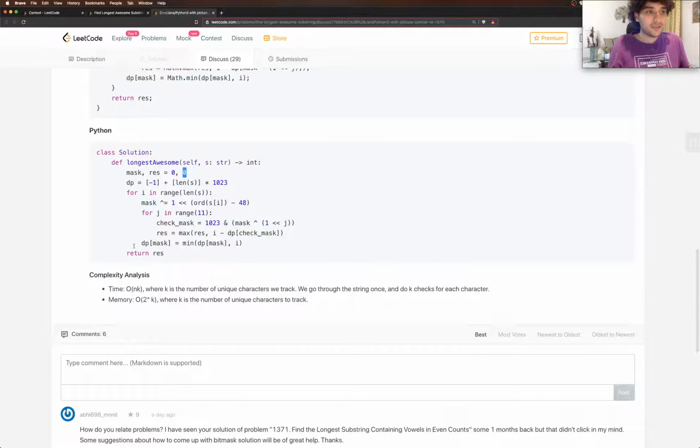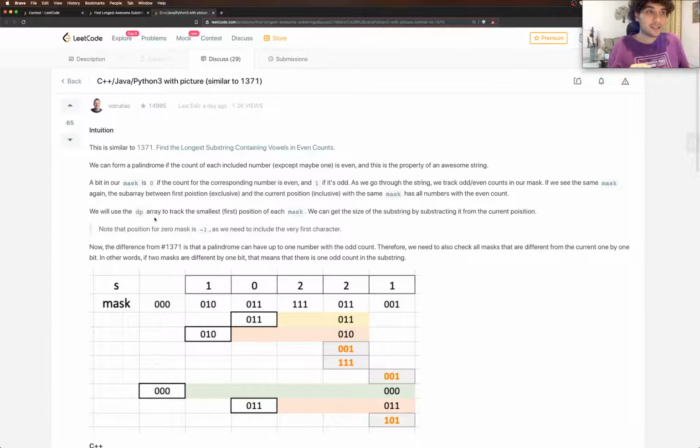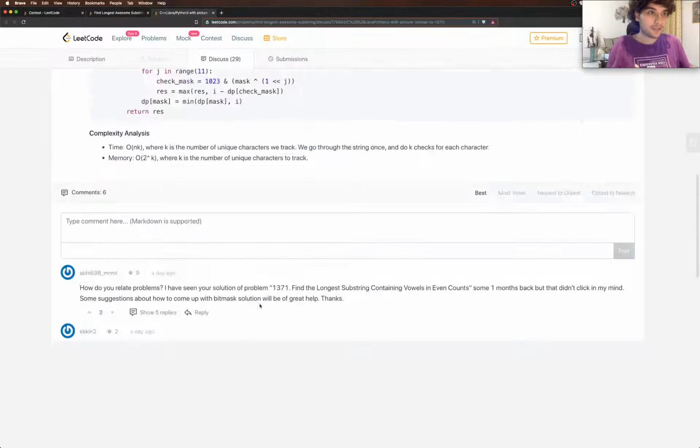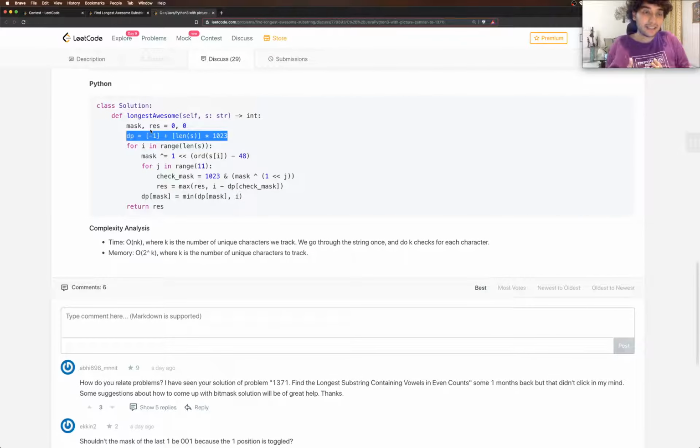RES is our solution, the result which we return at the end. DP, as we had seen above, is going to track the first or smallest occurrence of each mask. The index in this list DP is going to denote the mask. Again, the mask is represented as integers. If you think about the masks, we have the unique characters 0 to 9, so there are 10 unique characters.